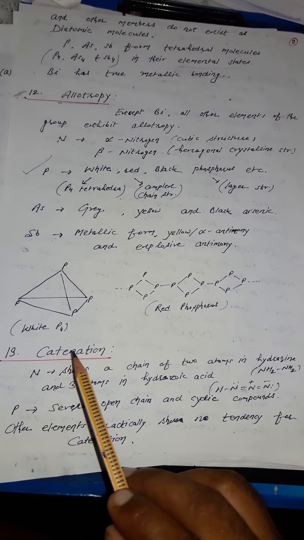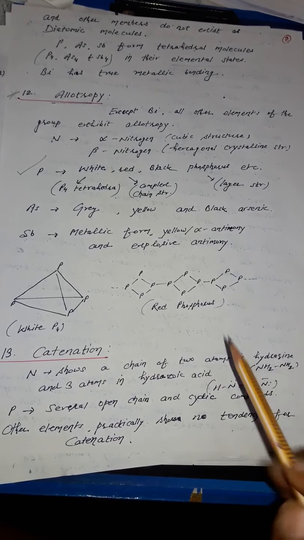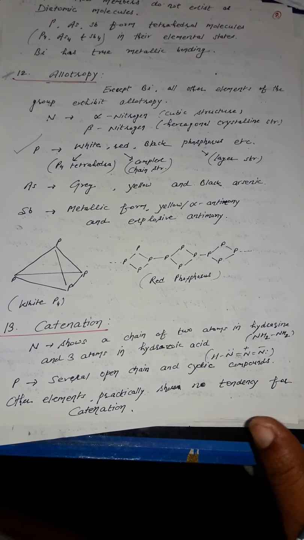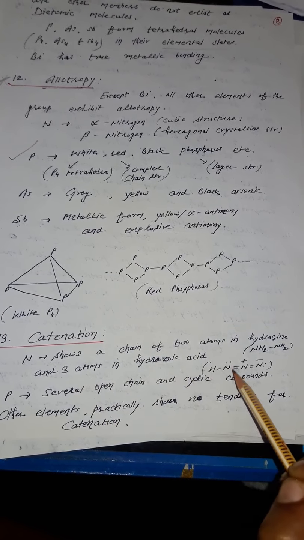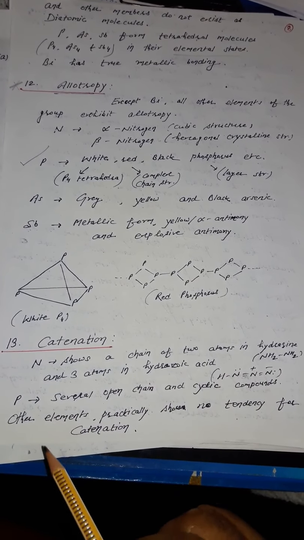Last property of the physical properties, the 13th, catenation. Nitrogen shows a chain of two atoms in hydrazine. Actually, the catenation property relates to the previous group, carbon, whose catenation property is very high. Nitrogen shows a chain of only two atoms in hydrazine, three atoms in hydrazoic acid, and phosphorus shows several open chain and cyclic compounds.